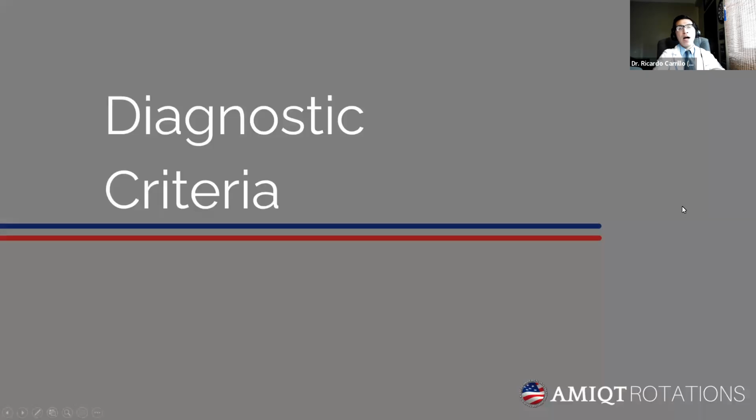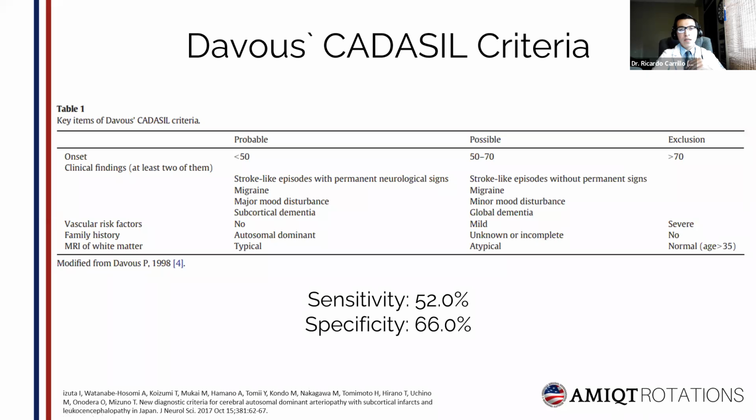And now we will review two CARDASL diagnostic criteria. Because this disease is not so prevalent, we don't have many diagnostic criteria. The first one, that is the most used, is the Davos CARDASL criteria from 1998. It has a sensitivity of 52% and a specificity of 66%. It is very simple to use.